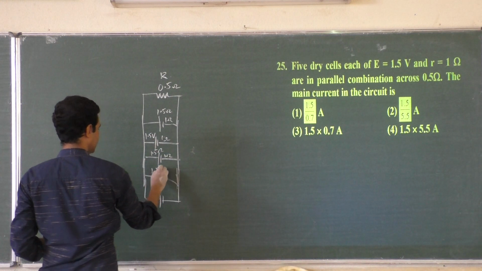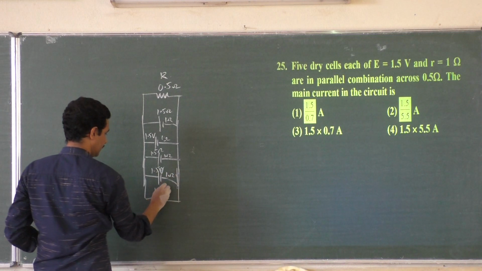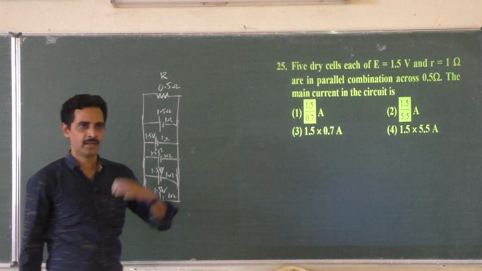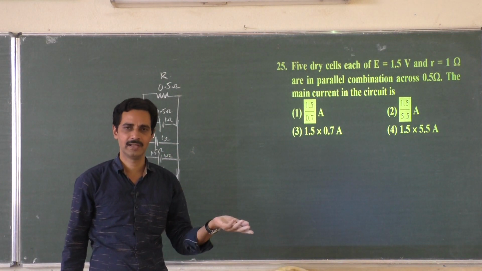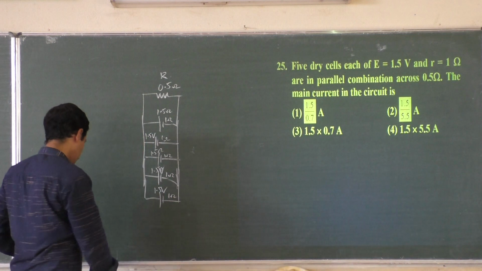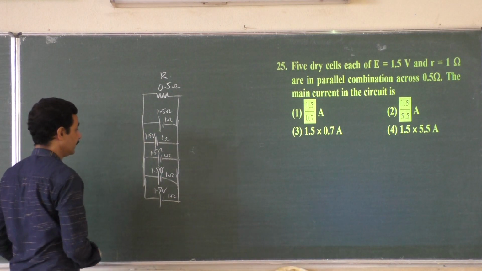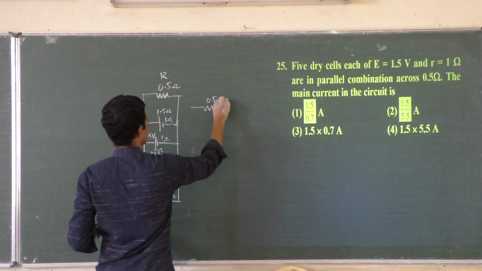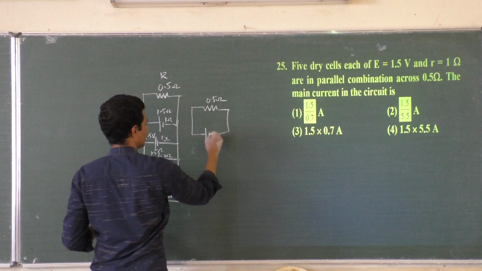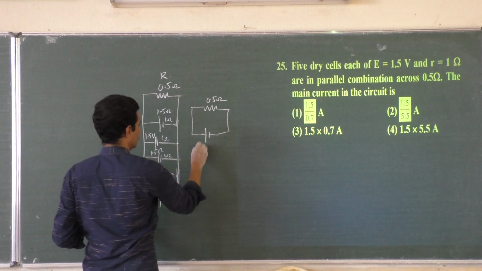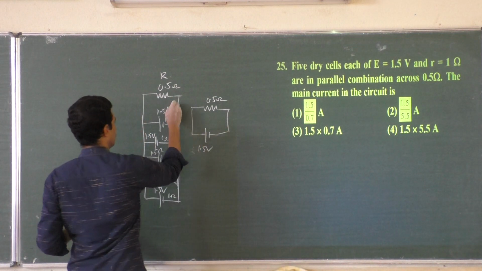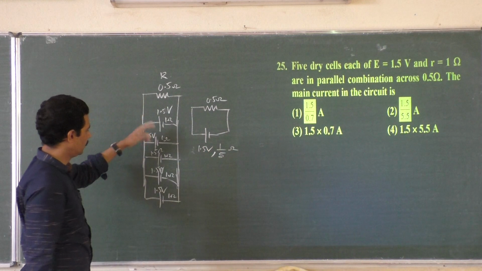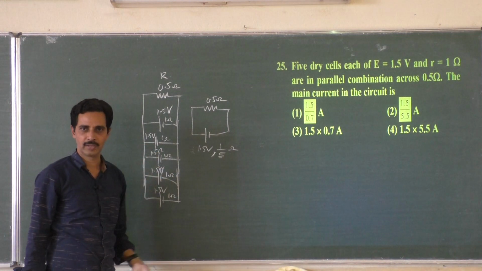Now, when the cells are in parallel, effective EMF is same, but internal resistance will be r by n. n resistances in parallel, equivalent resistance is r by n. So here, you can replace it with a single battery for the 0.5 ohm external resistance, 1.5 volt and equivalent resistance is 1 by 5 because 1 ohm, 1 ohm, 1 ohm, 1 ohm in parallel. It is 1 by 5.